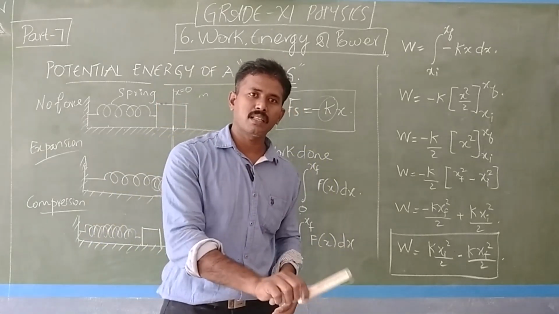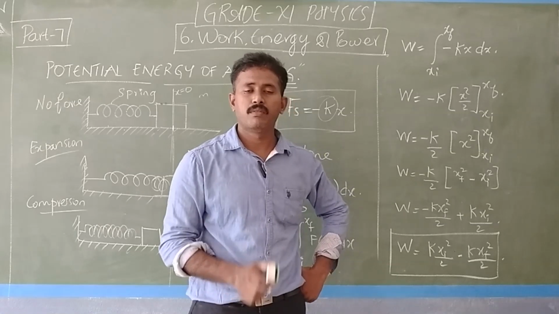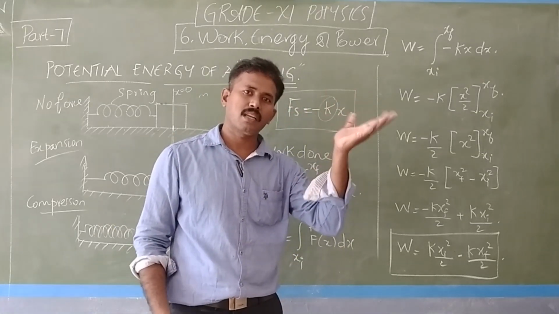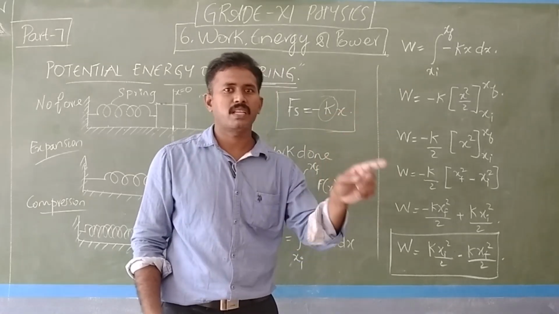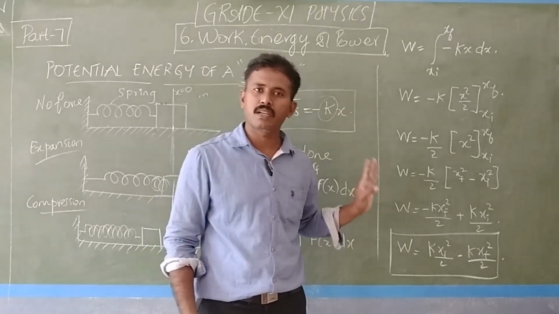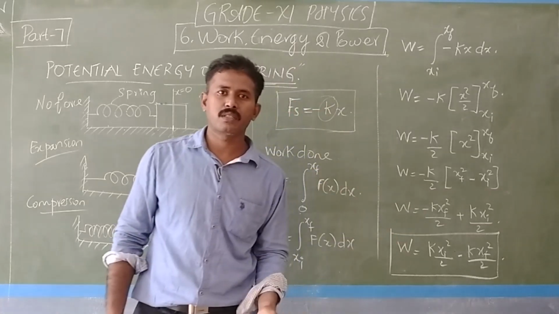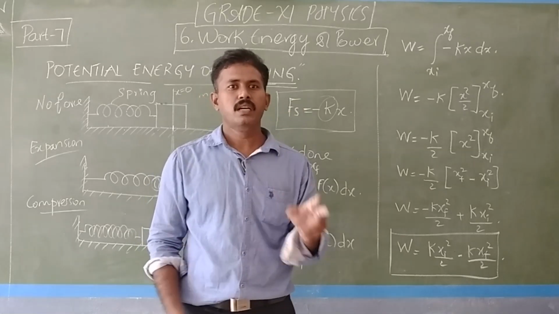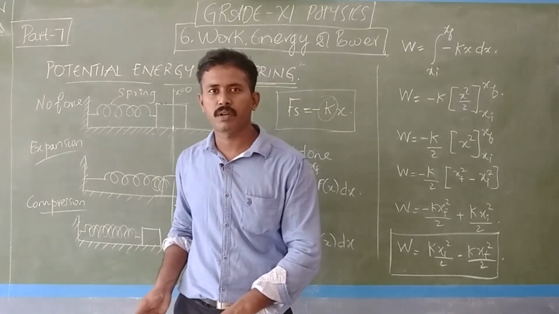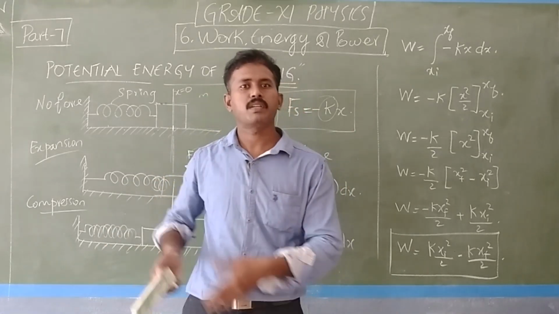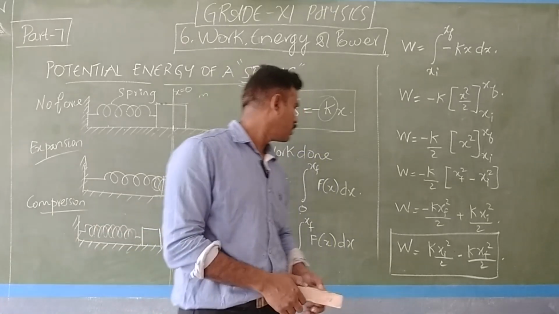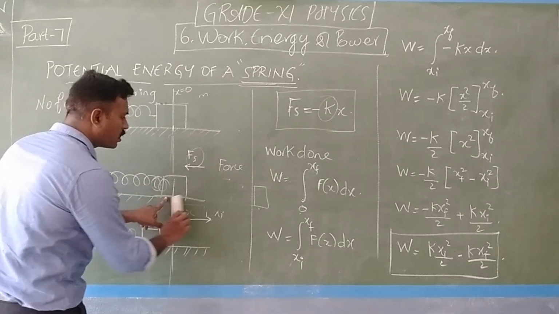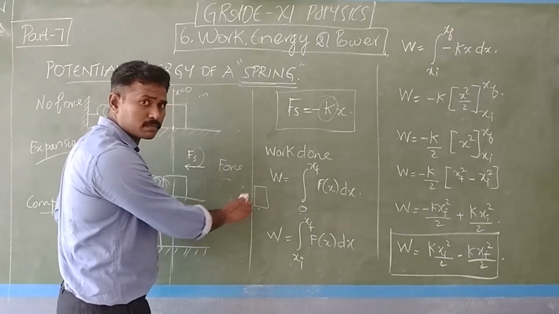Work done is force times displacement. So what have we studied in work done at the start? Work is done only if there is displacement, or only if a force is given. Clear? So two concepts are there. Work is done only if some force is given and some displacement takes place. Clear? So here you see, if the initial point is here, it reaches the final point,